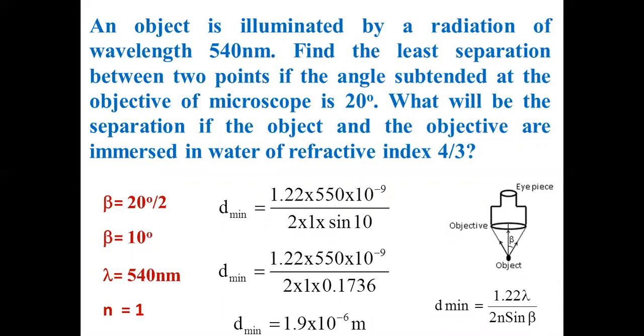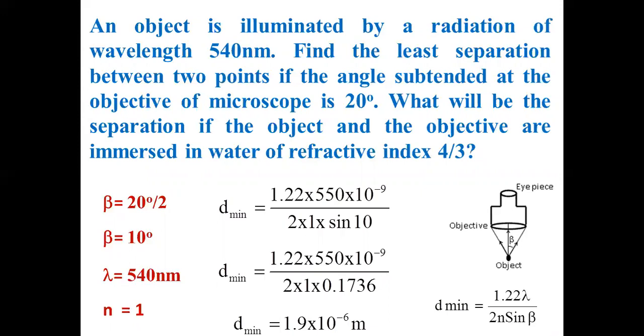You check it using the calculator, and if there is a deviation in the answer, tell me. I think there may not be much deviation in the answer. I have checked it once. 1.89 into 10 to the power minus 6 meter. What is the meaning of this? Now we got this answer, correct? What is this minimum distance? They have asked you to calculate the minimum distance, least separation between 2 points.